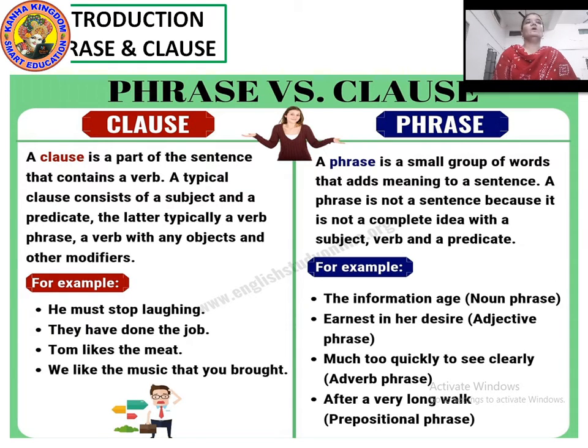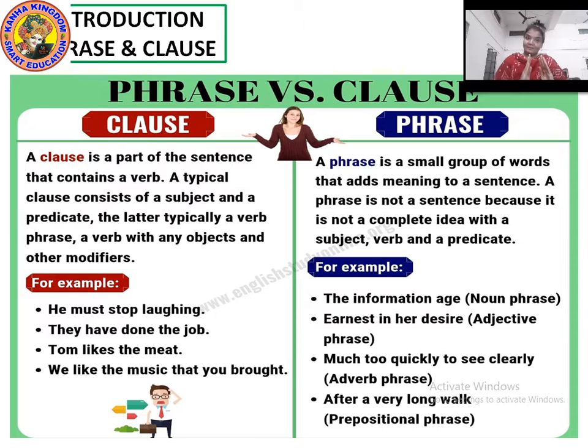A typical clause consists of a subject and a predicate. The latter typically is a verb phrase, a verb with any objects and other modifiers. Clauses are of two types, that's why it has been given in such a way: dependent clause and independent clause.